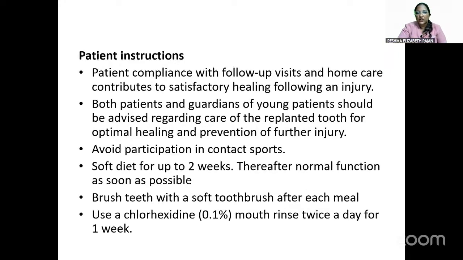And the patient instructions that should be given for the patient is follow-up visits should be done, and both parents and guardians of the young patient should be advised regarding care for the replanted tooth: avoid participation in contact sports, soft diet for up to 2 weeks, and thereafter normal function, brush teeth with a soft toothbrush, use a chlorhexidine mouth rinse twice a day for 1 week. These are all the care instructions we can give the patient.